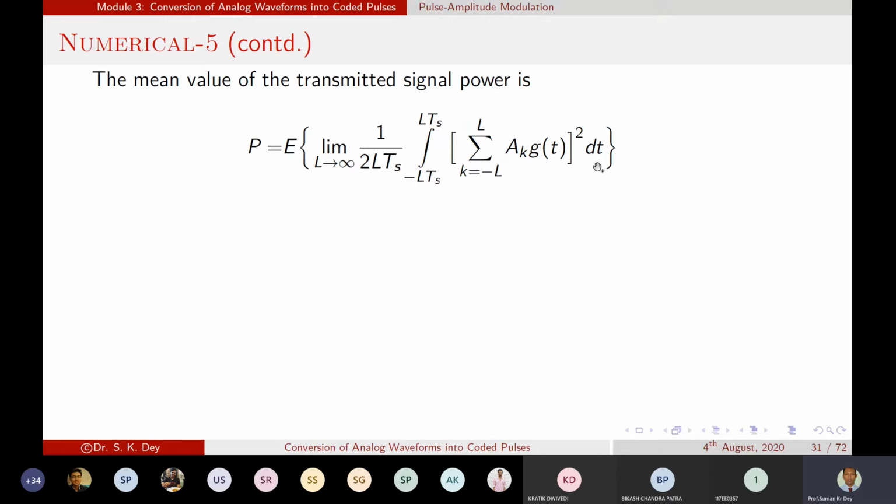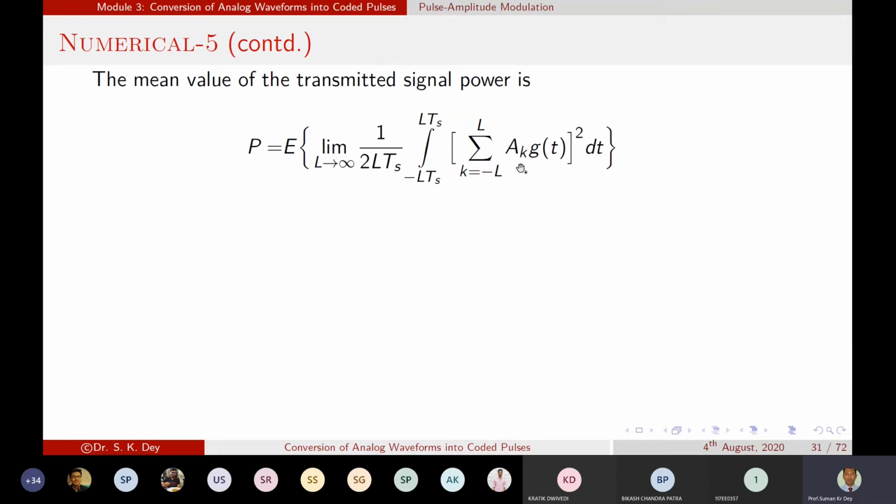This is basically the formula, I think all of you know, for calculating the transmitted signal power: limit L tends to infinity of 1 by 2L times the integral of the signal squared. Okay, all the values for the signals.